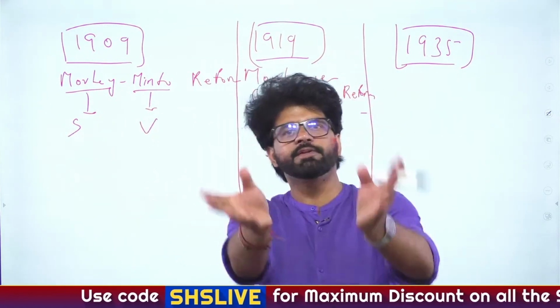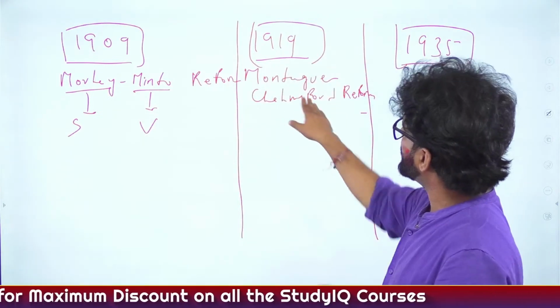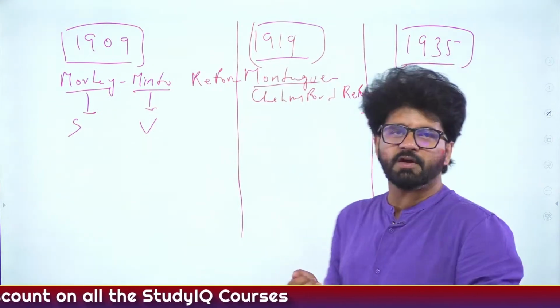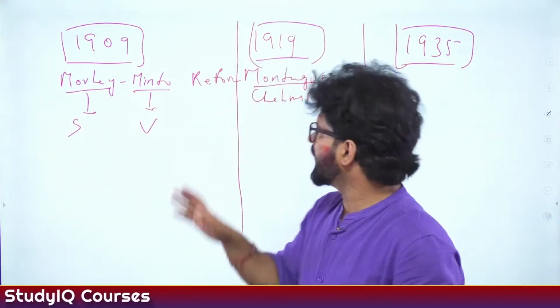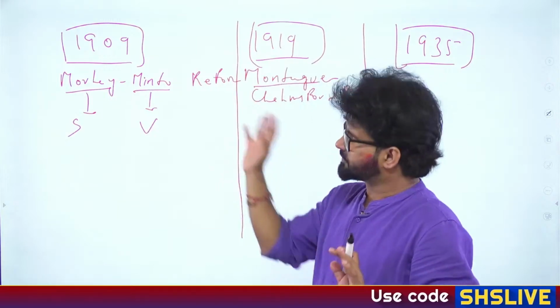Who was the Viceroy of India? Minto, Lord Minto. Similarly here, 1919, Montagu-Chelmsford Reforms. Montagu is the Secretary, Chelmsford is the Viceroy. So this will help you. Around 1919, who was the Secretary, who was the Viceroy. So yes, this is one point.